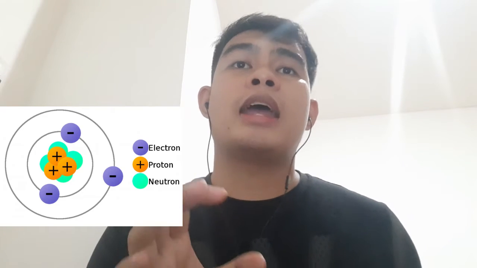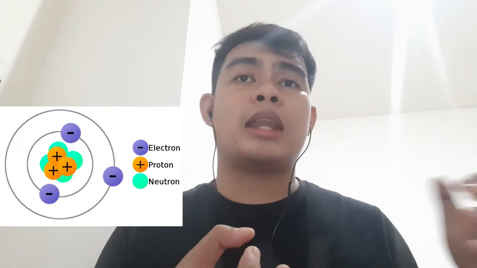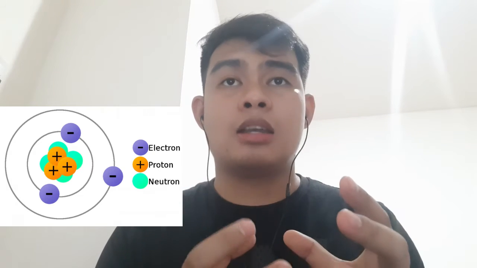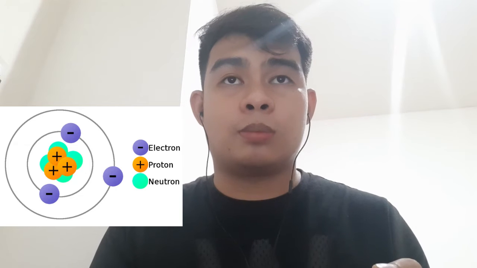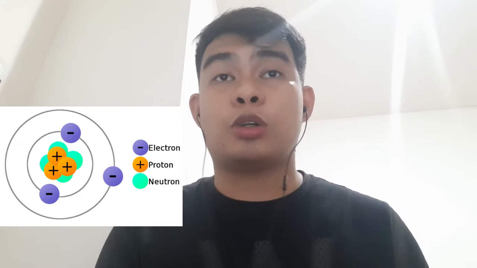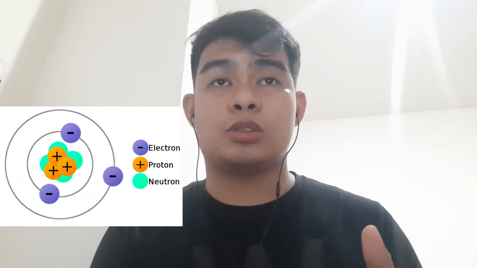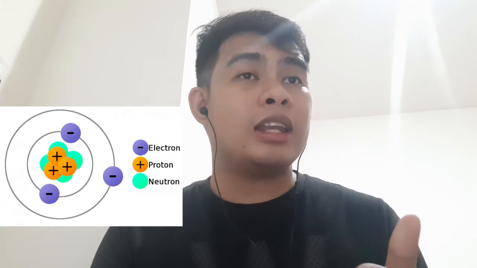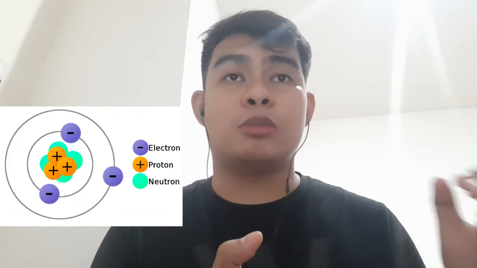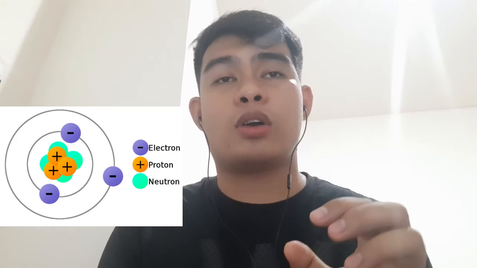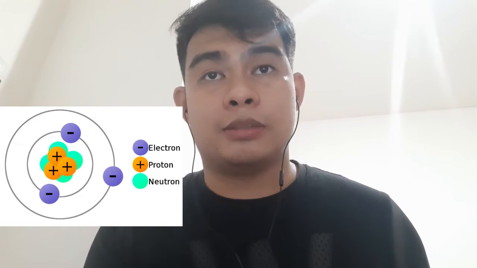The proton and neutron, if you compare them with the electron, are quite massive, meaning the mass of the atom is mostly found in the proton and neutron, whereas the electron can be found outside the nucleus. And weakly bound, meaning they can be easily removed from the atom, and they are negatively charged, and of course, not very massive. Now that we know the basic structure of an atom, we can now answer what is